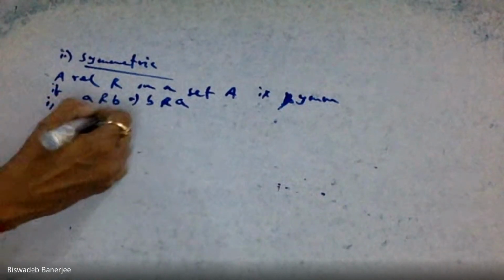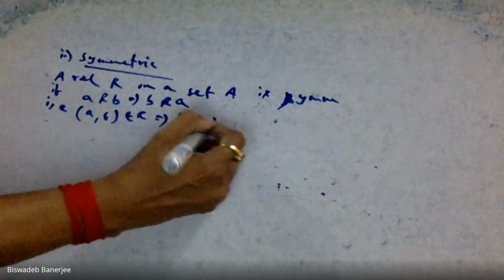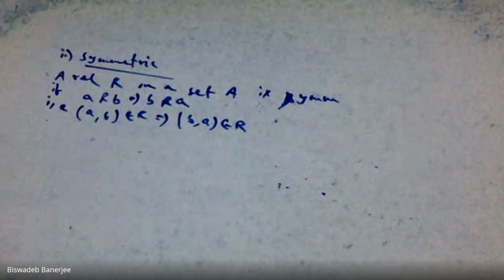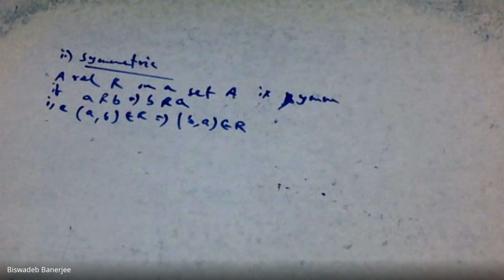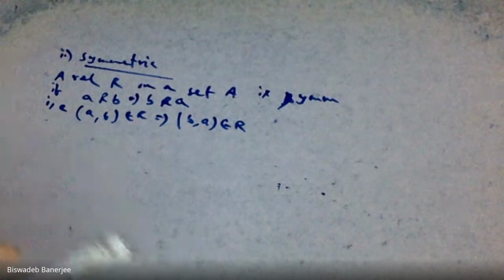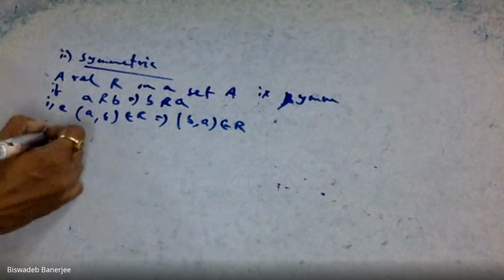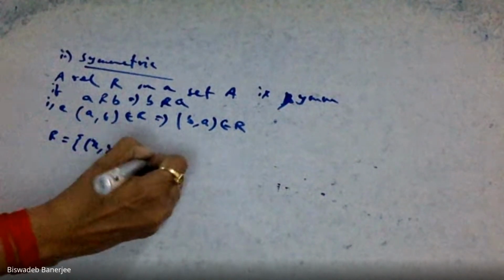In other words, you can write it as: if (A, B) belongs to R, this implies (B, A) also belongs to R. If A, B are in R, then B, A will also be in R. Okay? So let us look at the previous example a little.